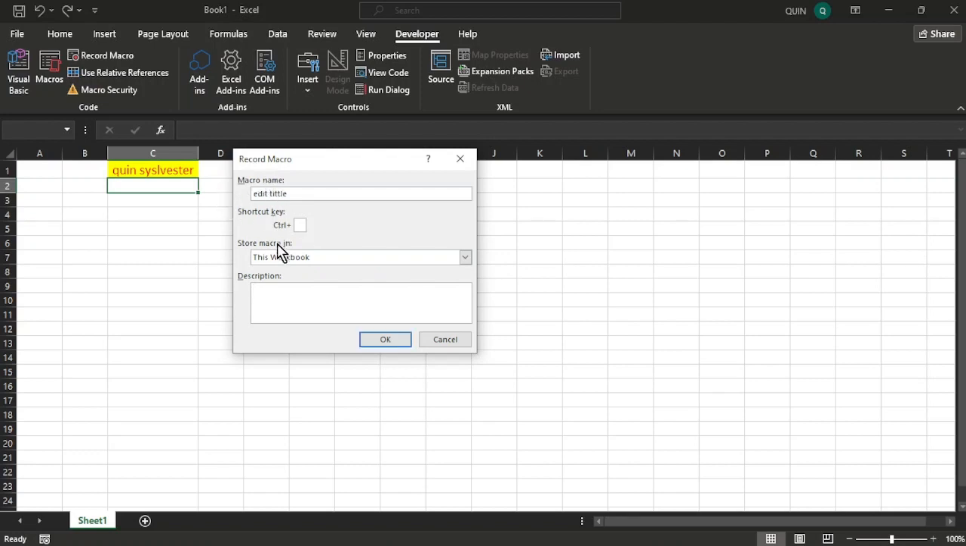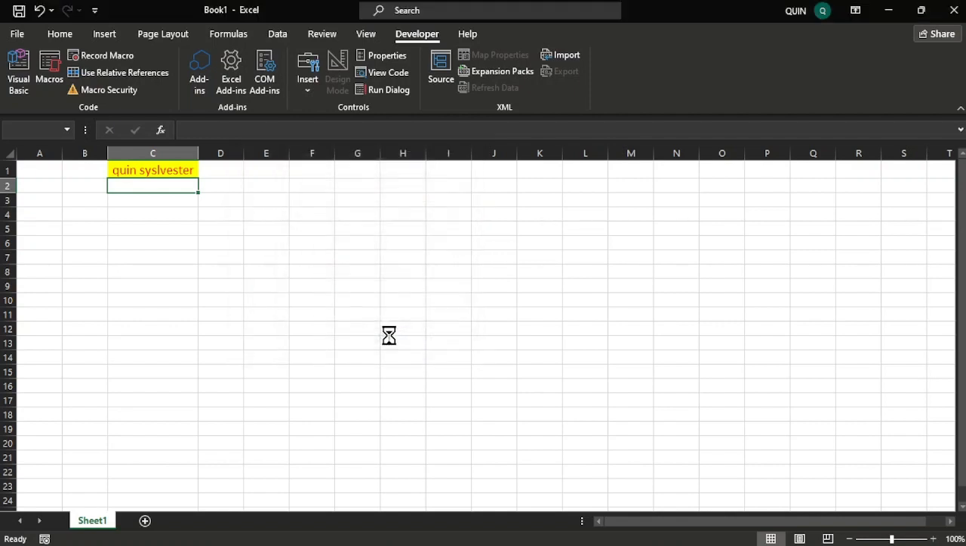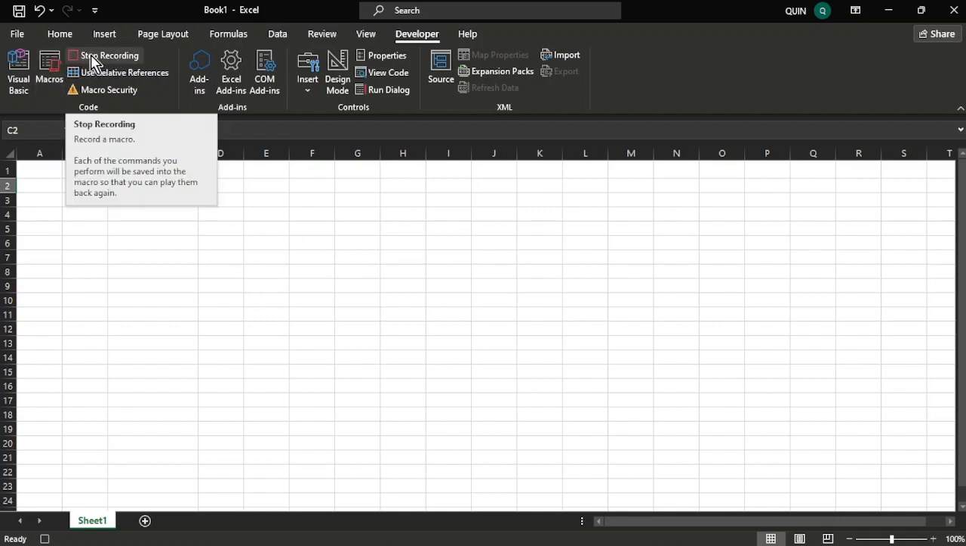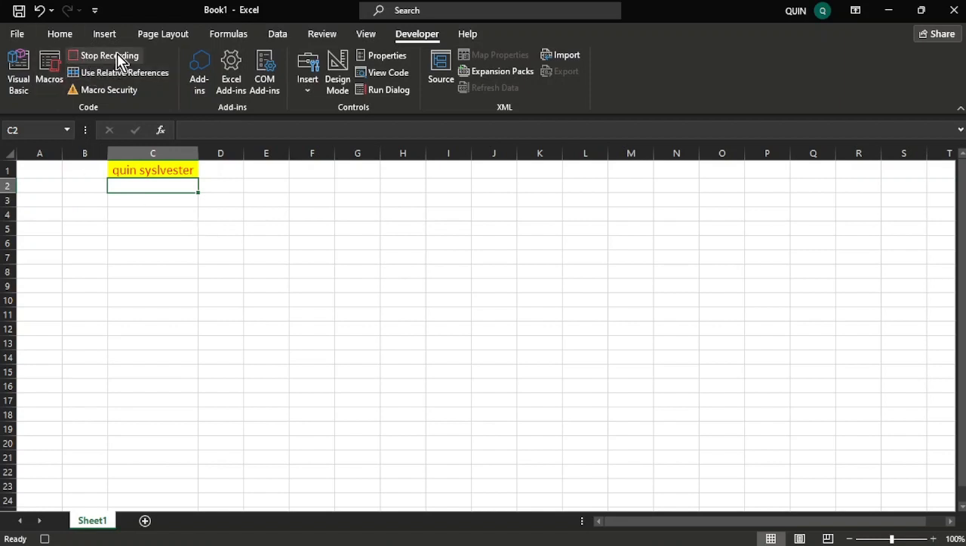Now, in this, we have ways that we name this, and one way is that you cannot have a space between the name of the macro, so we need only one word. So let me just leave it that way, and then I'm going to hit OK. Once you do that, you're going to see that the recording has started, and then once you're done recording, you're going to hit the stop recording up here, and then it is going to save that macro.